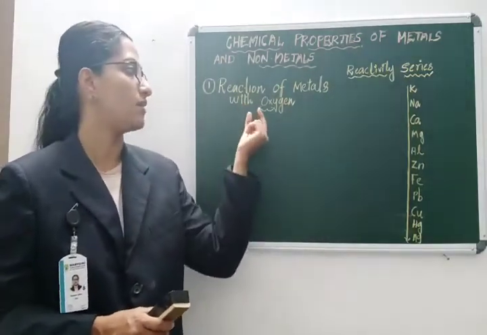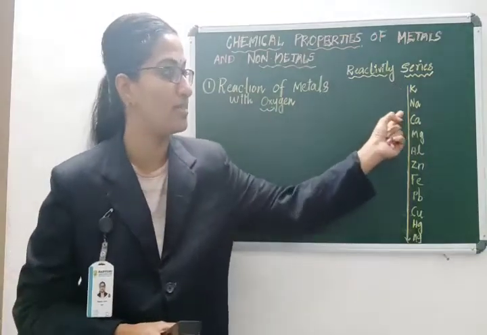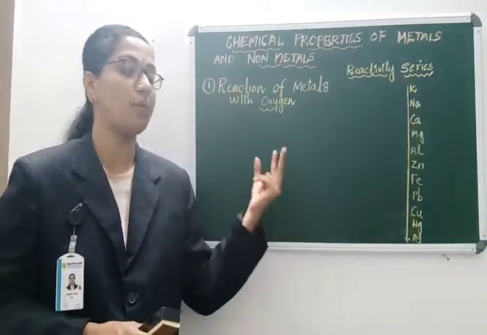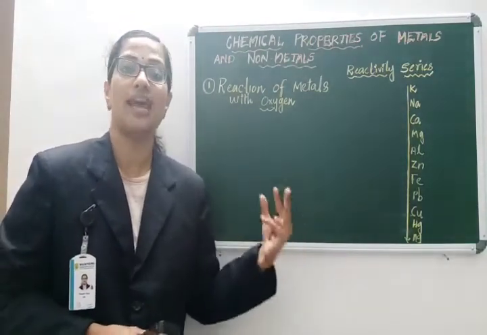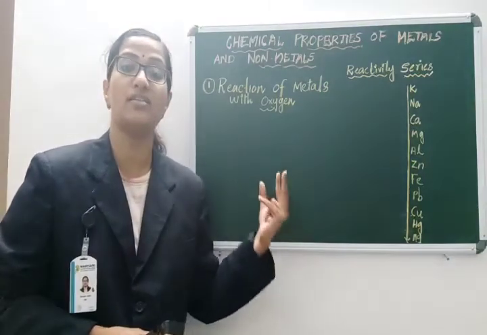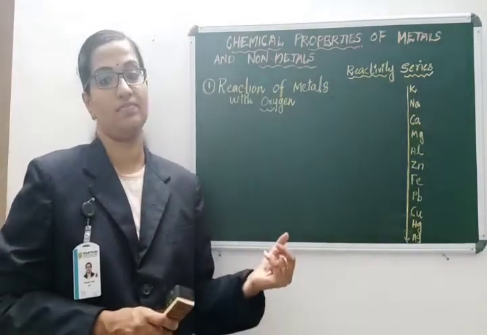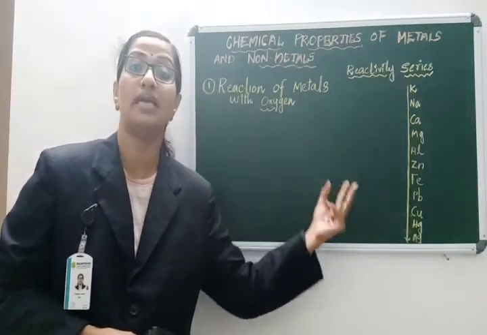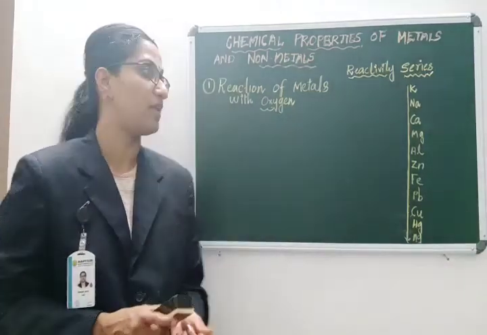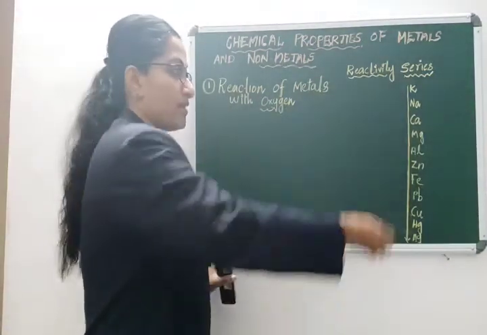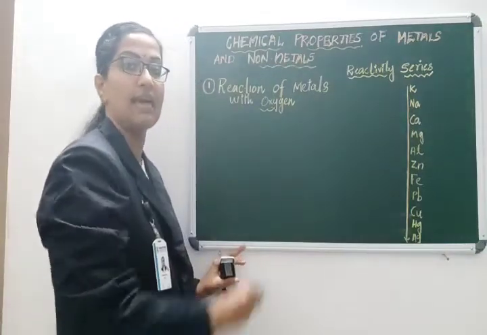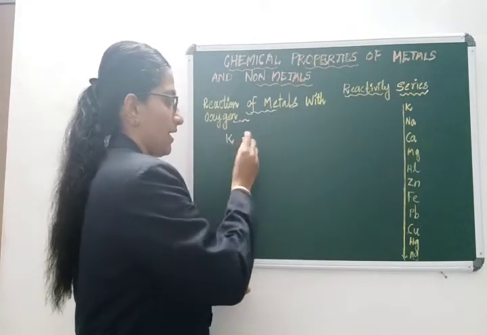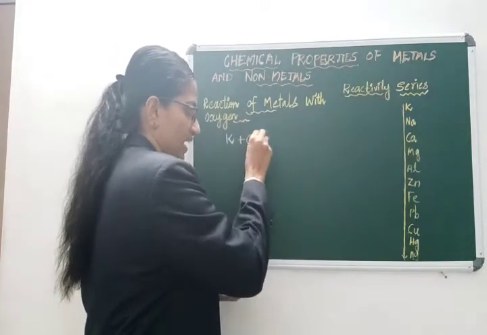When we talk about the reaction with oxygen, you can see on the top potassium, sodium, etc. They react vigorously with oxygen. When you keep them in the open, they will automatically catch fire. That is why we store them in a kerosene bottle, because they react vigorously even if you keep them in open air. Since potassium and sodium are very dangerous, they are stored in a kerosene bottle. Let's see what happens if potassium reacts with oxygen, that means reacts with air.